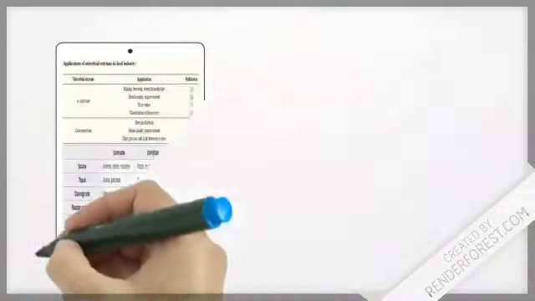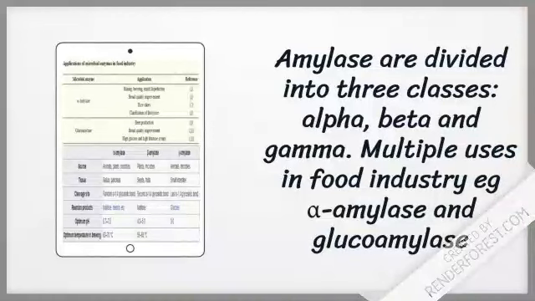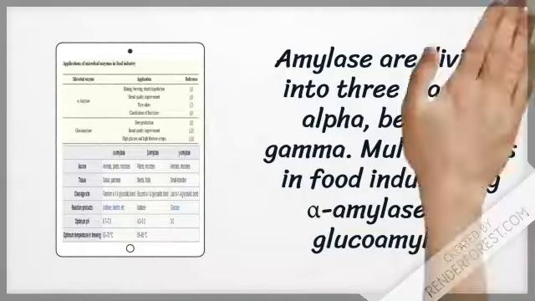The class of enzymes we focused on are the amylases. Amylases can be divided into three different classes: alpha, beta, and gamma. Today we'll be focusing on just alpha amylase and glucoamylase and their application in the food industry.